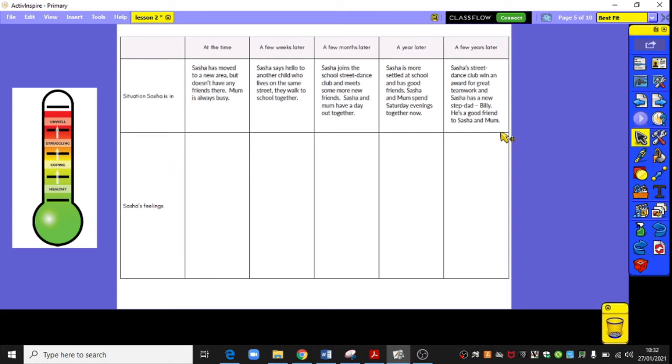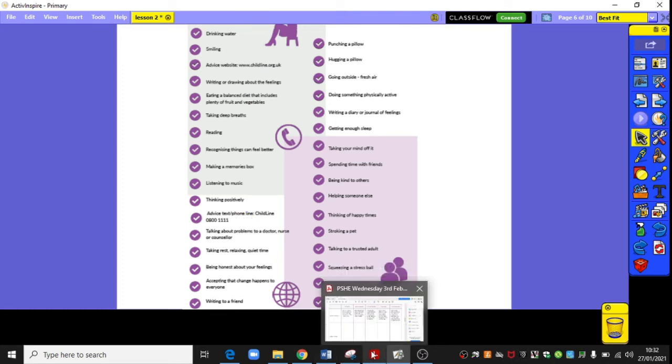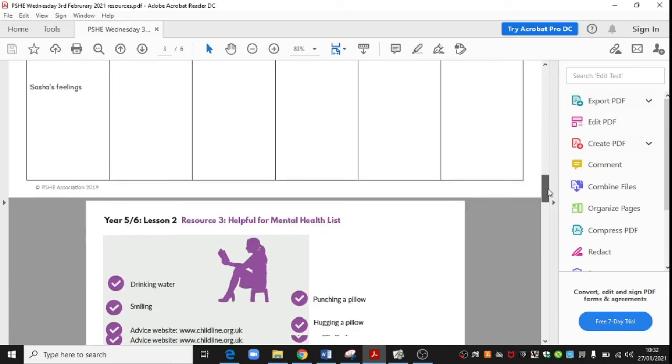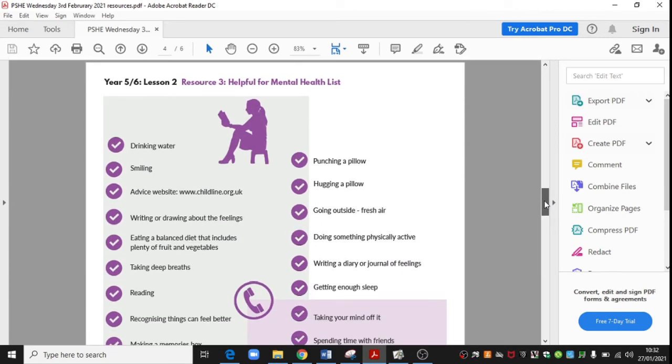So we need to have a look now at some of the strategies that might be helpful for people who are feeling unwell and struggling with their own mental health and well-being. Now, I've got a picture of the slide which is from your pack, which has got some strategies there. I'm actually going to just show you from the pack itself because I think it's a little bit clearer for you to see. So it's resource sheet 3, helpful for mental health list.